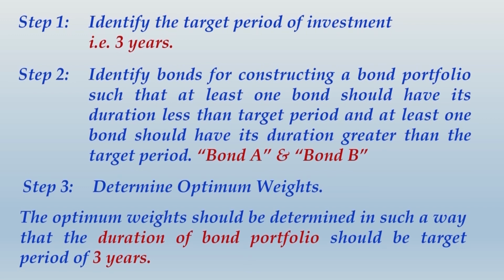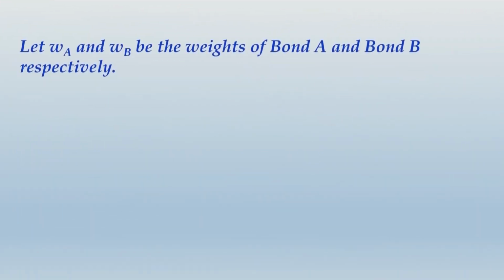Alright friends, you would have finished writing this whole thing. Let us move ahead and determine the optimum weights of the 2 bonds. For that, what we will do is we will assume the 2 bond weights as WA and WB. So what we write is let WA and WB be the weights of bond A and bond B respectively.